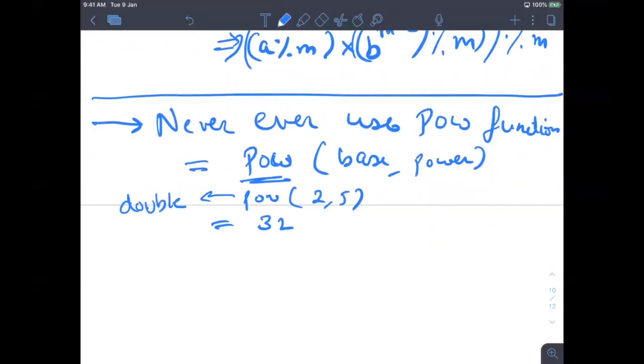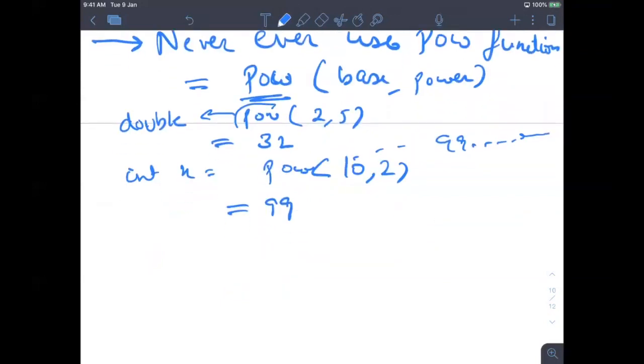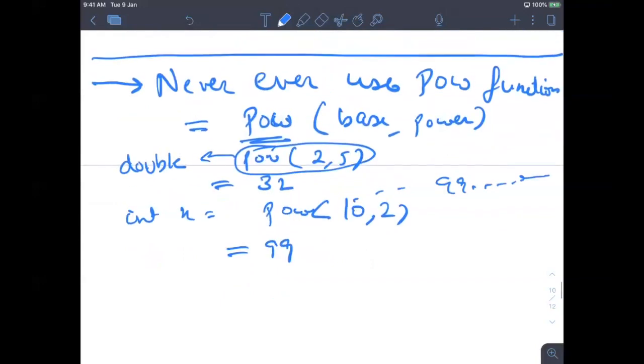Sometimes what happens is, not every time, but it occurred with me during a coding contest and I was not able to debug. It was returning 99 because it returns something like 99.9999999. So never ever use the POW function. You should only use it if the power is some decimal. Otherwise, never use the power function.